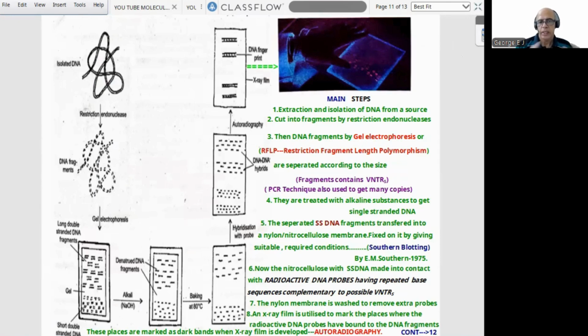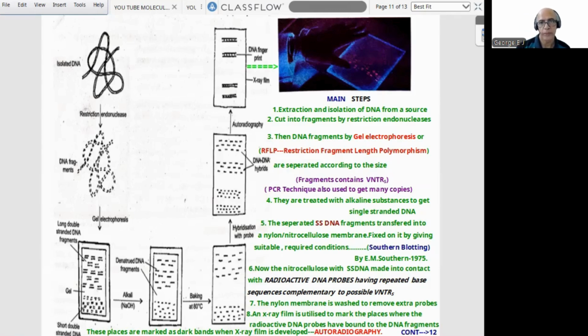Then the DNA is cut into fragments by restriction endonucleases. Then the DNA fragments are separated by gel electrophoresis, which is otherwise called RFLP, restriction fragment length polymorphism. That itself is a question for expansion. They are separated according to size. So: extraction, isolation, cutting into fragments by restriction endonucleases, gel electrophoresis, RFLP, then separation according to length. These fragments will contain VNTRs.